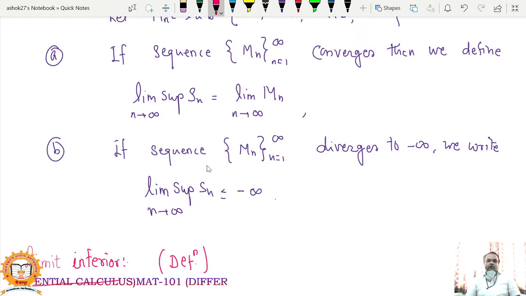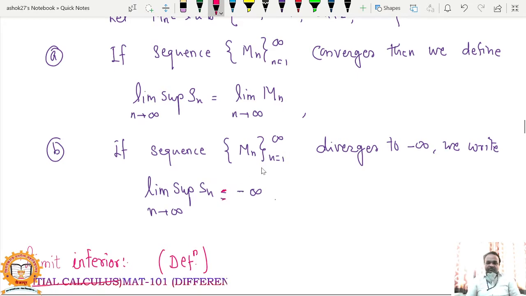Second, if sequence Mn diverges to minus infinity, so this sequence Mn is a monotonic decreasing sequence, and if it is not bounded below, naturally it will diverge to minus infinity. So in that case, we write limit superior of Sn as n tends to infinity is minus infinity. So this is the definition of limit superior.